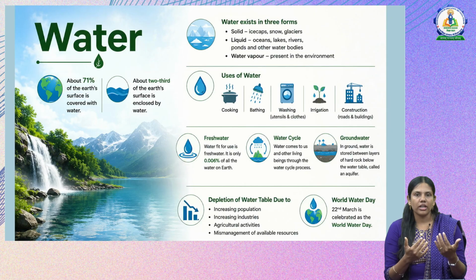Now what is happening to the water? Though we have so much water, the depletion of water level is seen due to the increased population, increase in the industries, agriculture activities, and mismanagement of the available resources. Like we are not able to harvest the rainwater when it rains, and it may be converting into floods or going away. So this kind of mismanagement is also happening. So that is the reason why the water table is depleting.